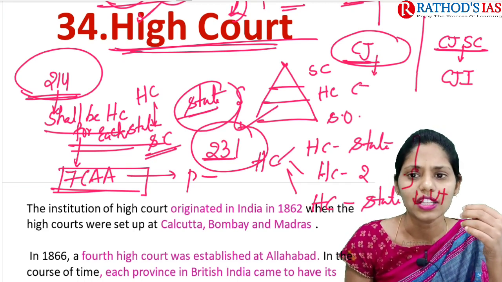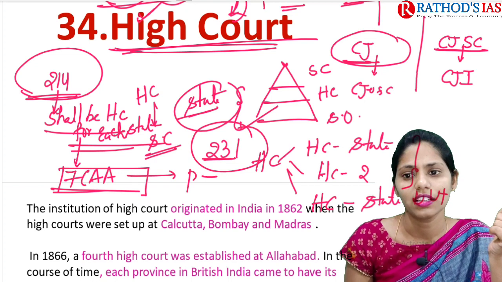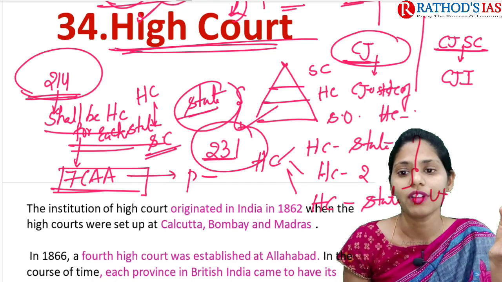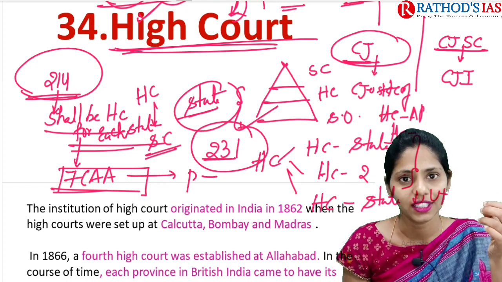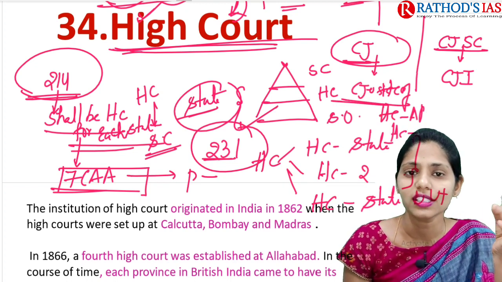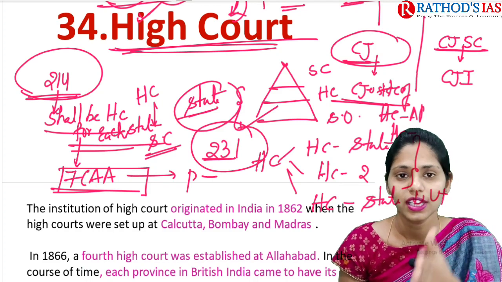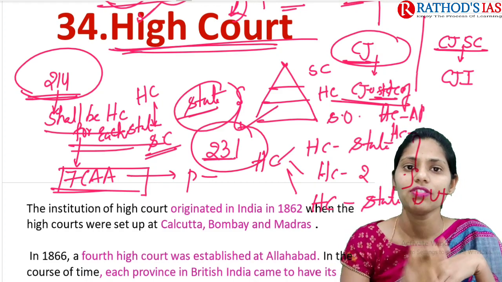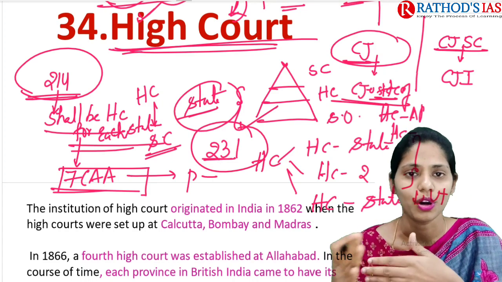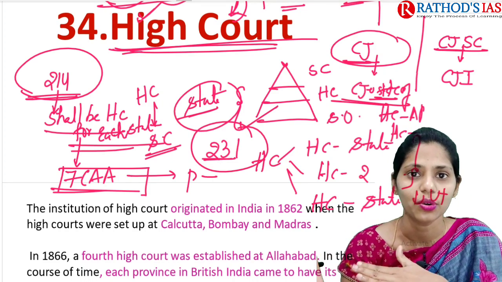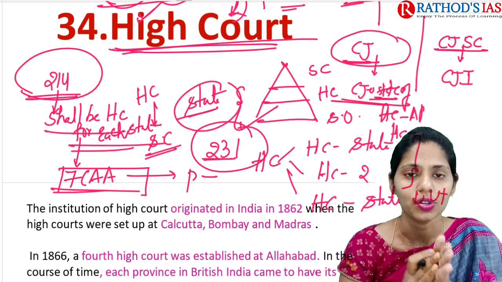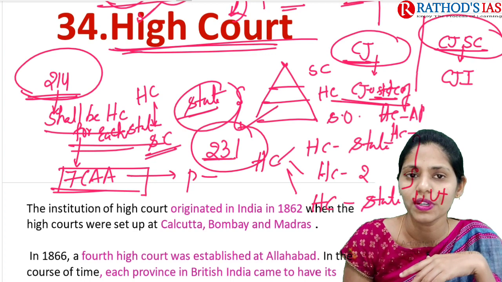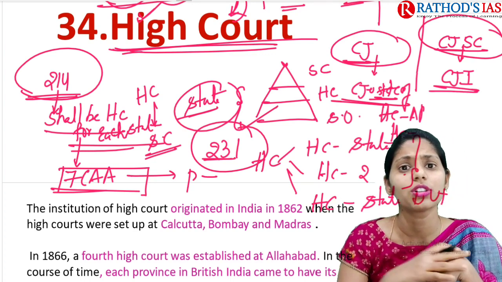Here we say Chief Justice of the High Court of Bombay, Andhra Pradesh or Telangana, but we do not say Chief Justice of Telangana or Chief Justice of Andhra Pradesh. We say Chief Justice of Bombay High Court, Chief Justice of Madras High Court, Chief Justice of Delhi High Court. But the Chief Justice of the Supreme Court is called the Chief Justice of India.